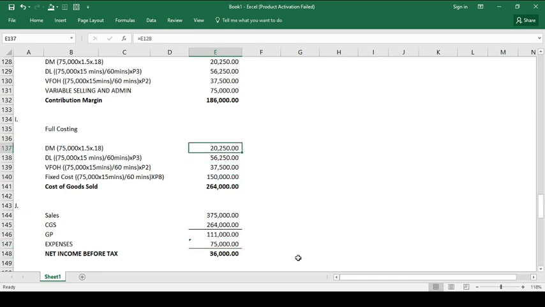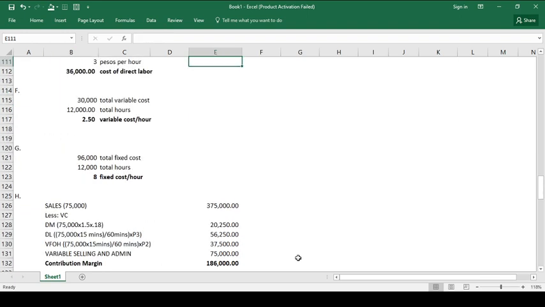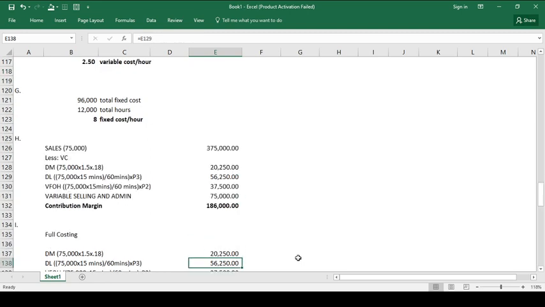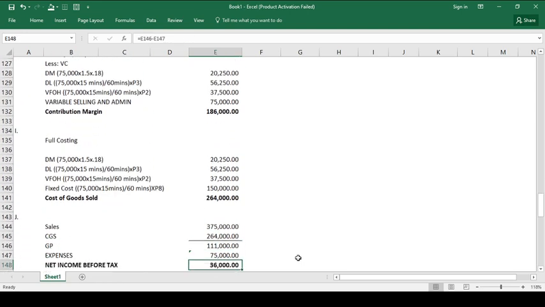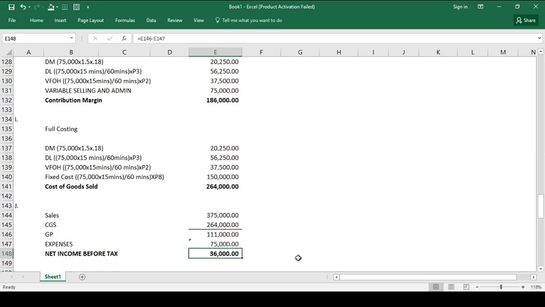If you're going to observe, from letter A to letter J, our computation initially started from determining the sales, then later on determining the cost of production, then later on we were able to determine the cost of sales, and then later on we were able to compute for the other operational expenses, and then at the end point we were able to compute the net income or the income statement, the budgeted income statement.